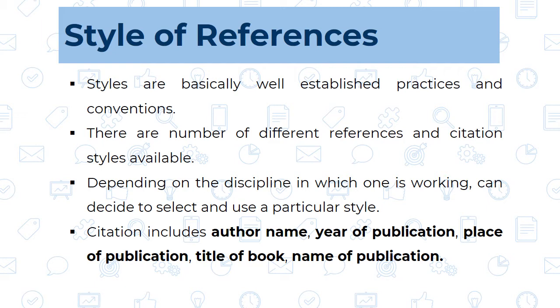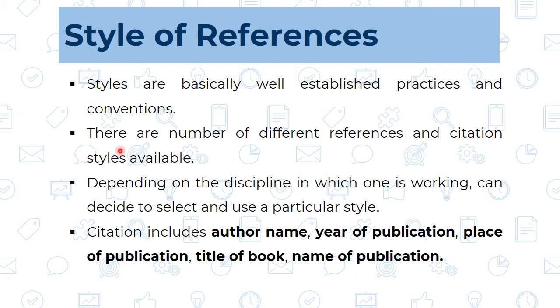Now, the style of references. Styles are basically well-established practices and conventions, meaning a particular organization, university, or institution decides some rules and regulations for giving references. That format of rules and regulations we can call a style of references.